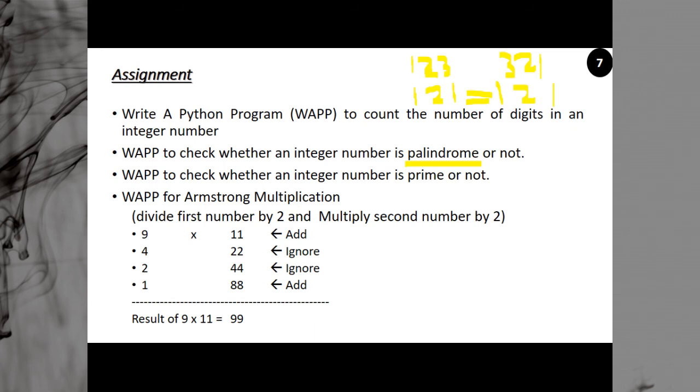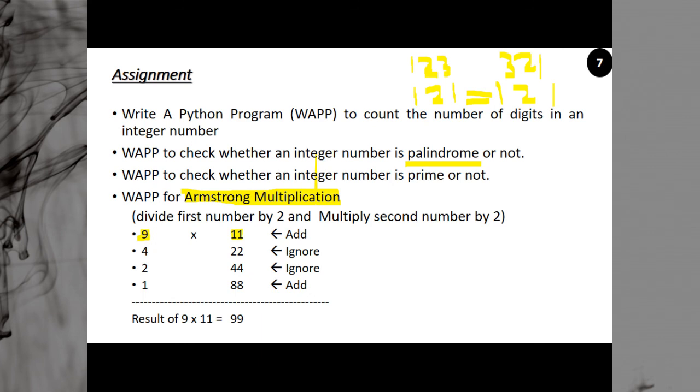This is: write a Python program for Armstrong multiplication. Armstrong was a Russian scientist and mathematician, and he introduced a multiplication method where you need not multiply numbers directly, but simple multiplication and division can give you the result. So in multiplication you have two numbers, like in our example we have two numbers, 9 and 11, and we want to multiply them.